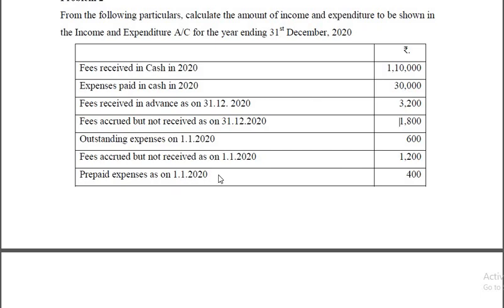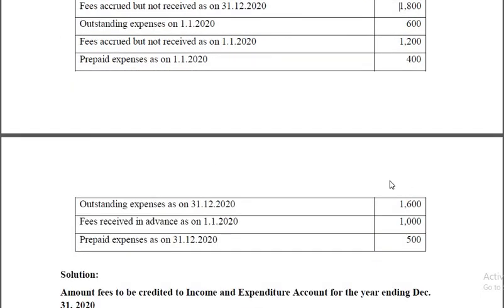That should be deducted. Prepaid expenses on 1/1/2020. That means last year you have paid for 2020. On 31st December 2019, these were prepaid. So that is paid for the current year, so that is the expense of the current year. Therefore, it should be added to expenses paid, 30,000.